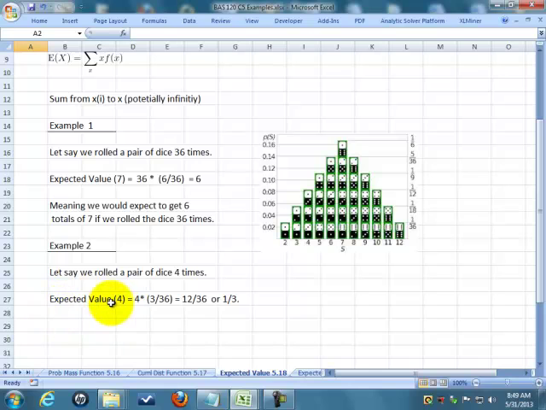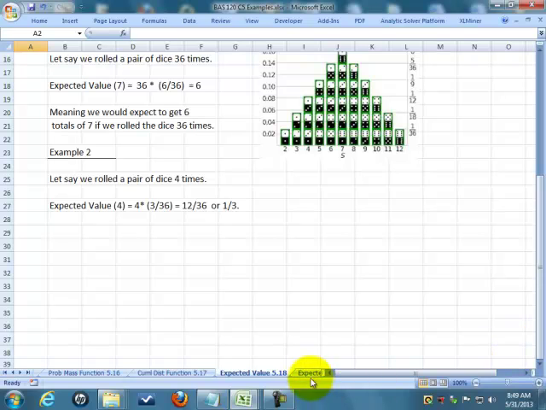What is the expected value? Did we get a 4? How many 4s do we think we'll get if we roll the dice 4 times? Well, we're rolling the dice 4 times. The probability of any one roll of getting a 4 is 3 out of 36. So 4 times 3 out of 36 is 12/36 or 1/3.